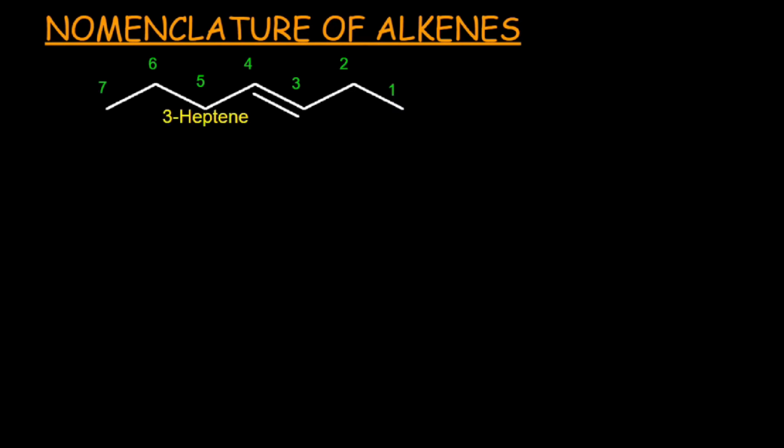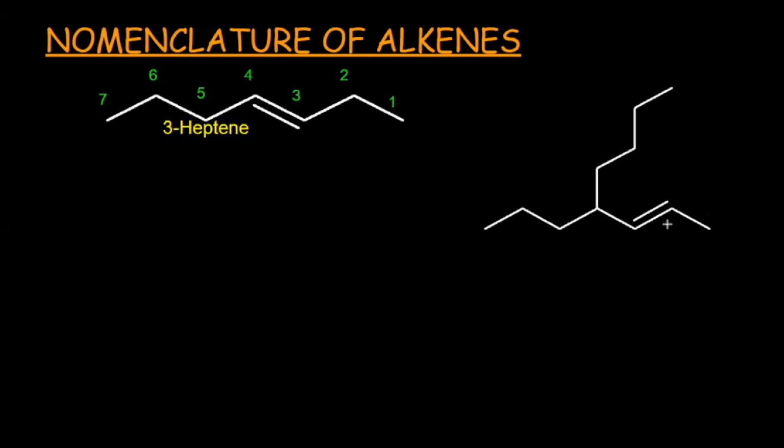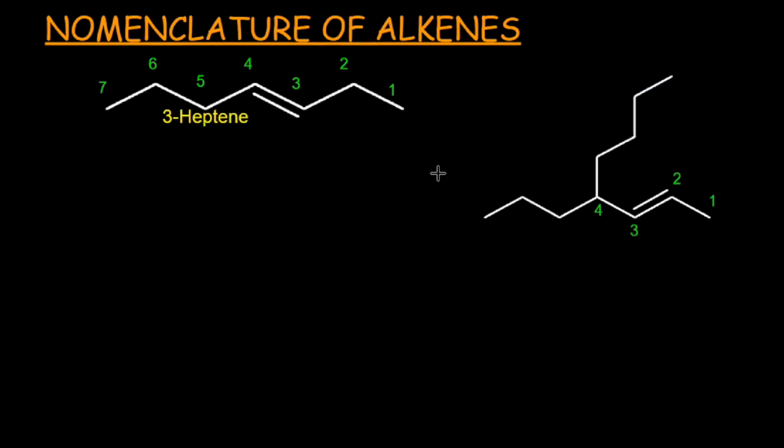Right? Students, a molecule can contain more than one longest chain, and both chains may be competing for the heading part. So consider this molecule. In this molecule, there are two parts, this one and this one. Let's number each carbon atom in both of the parts. 1, 2, 3, 4, 5, 6, 7 and 8. 1, 2, 3, 4, 5, 6, 7 and 8. Both parts contain 8 carbon atoms. But if two chains are competing for the heading part, then that part of the molecule would be the heading part which contains the maximum number of double bonds.